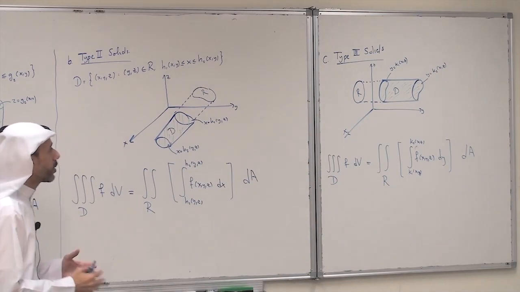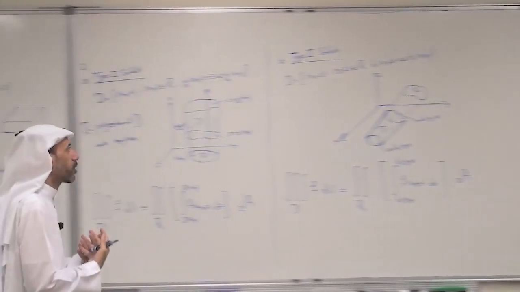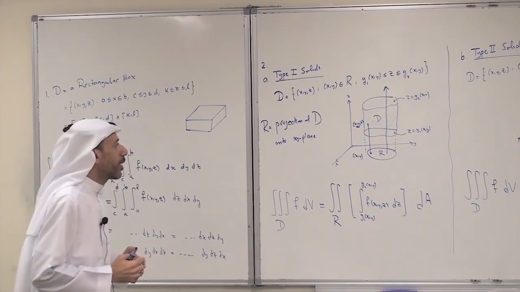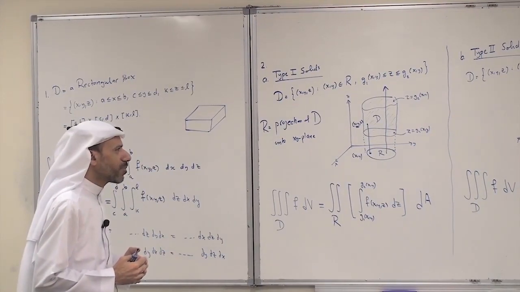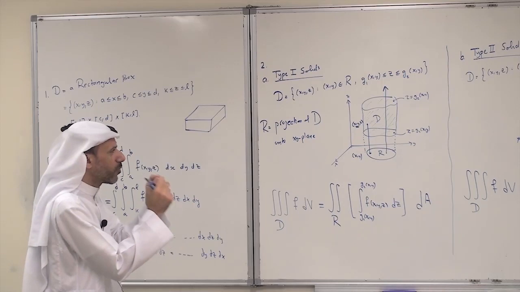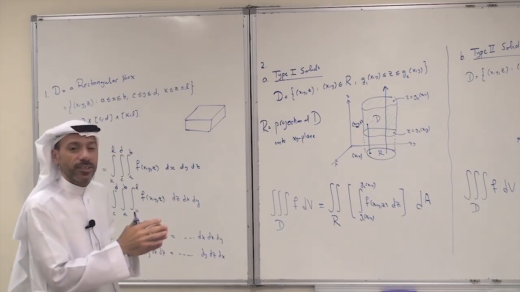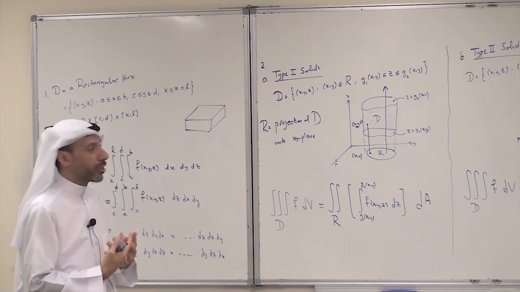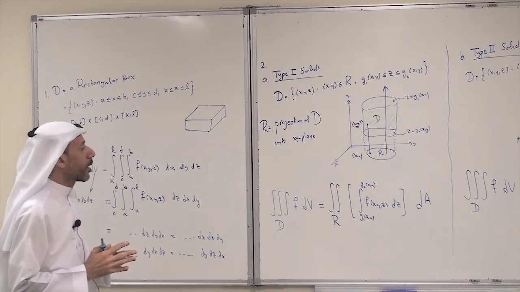So these are the three types of general solids in space. If you look at them very carefully, you will see the situation is really just a generalization of what we did with double integrals.